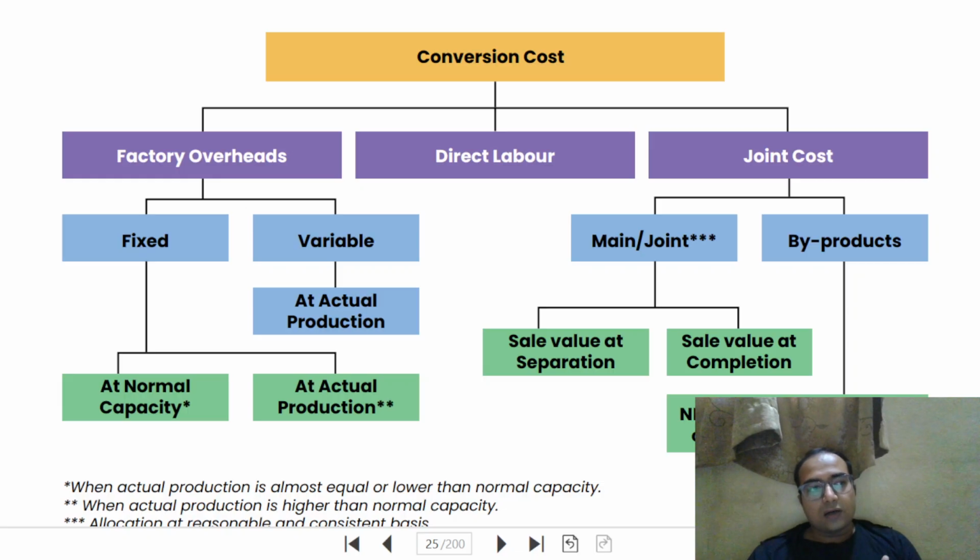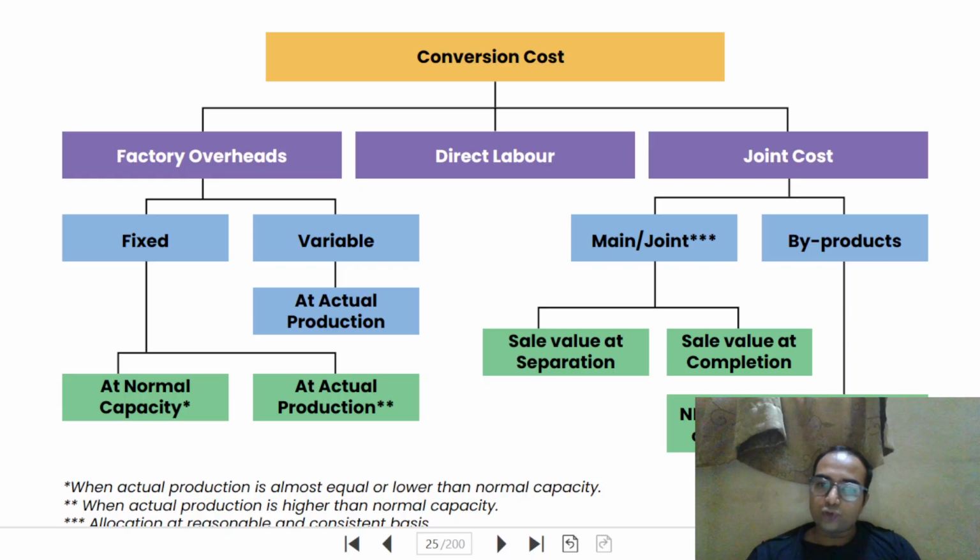The reason is, when you produce less than your normal capacity, then you cannot absorb all the overhead, because that will be abnormal cost, and abnormal cost should not go into the cost of inventory. Okay, and when you are producing in excess of your normal capacity, you cannot absorb something which is not there. That means if your actual overhead is only 1 lakh rupee, how can you absorb more than 1 lakh? So that is why the treatment is of this nature. And in case of variable overhead, there is no problem at all. Whatever actual production is there, it will come in the proportion of actual production. So you allocate or you absorb overhead as per actual production.